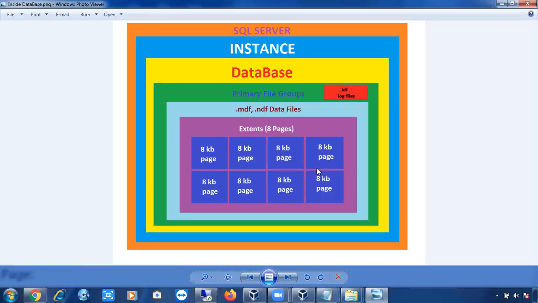Right, fine. So we'll discuss here. In this diagram, we'll go as per the hierarchy. We have discussed file groups, log files, and data files. If you go inside the data file, any data file, MDF file or NDF file, what will be there?